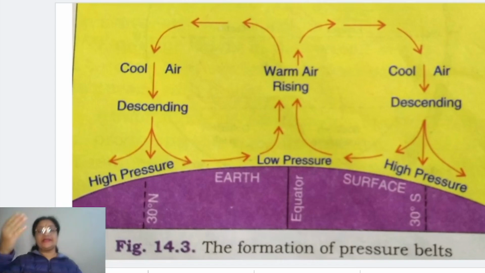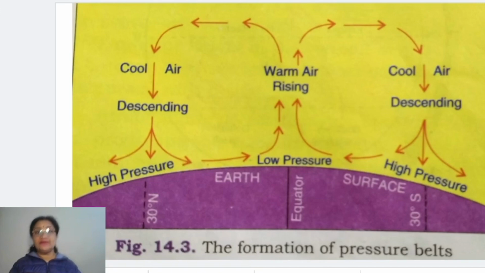The next one, in the northern hemisphere, is called the circumpolar, or many times the subpolar low pressure belt. In the north it is the northern subpolar low pressure belt, and in the south it is the southern subpolar low pressure belt.